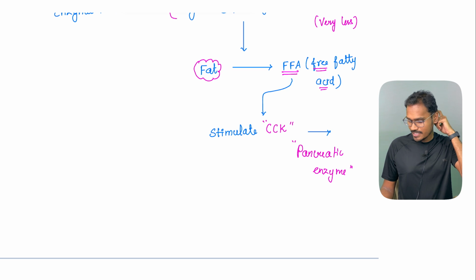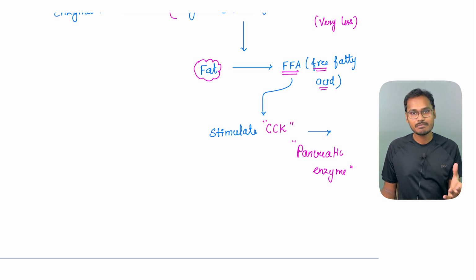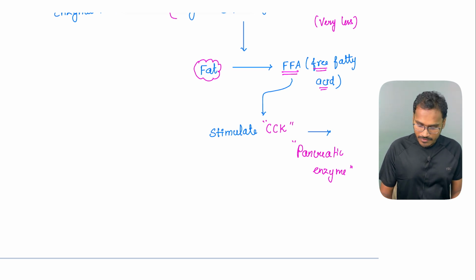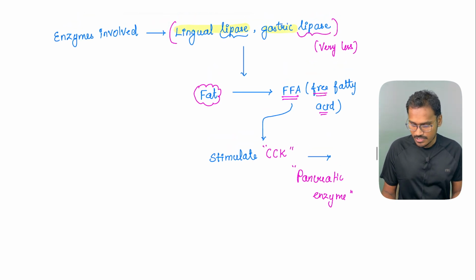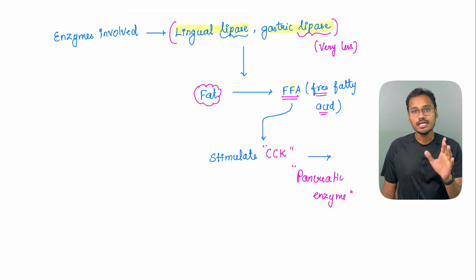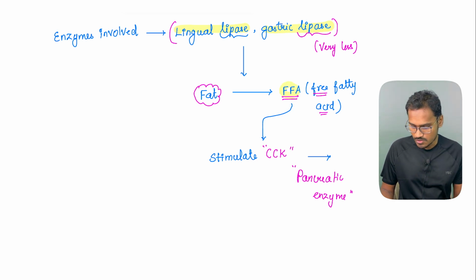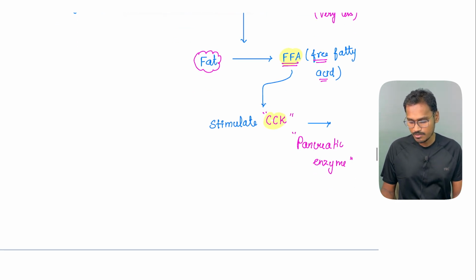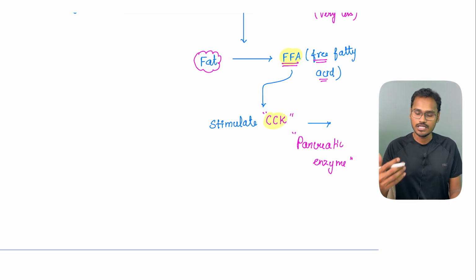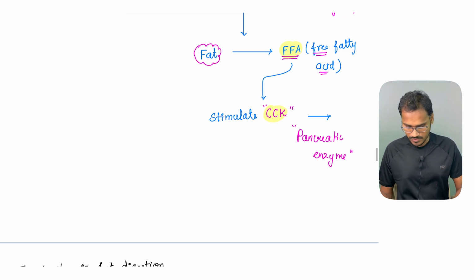Now when pancreatic enzyme secretion happens, the pancreatic lipase is going to come and do wonders, just like it was doing for carbohydrates as well as proteins. So the primary function of gastric lipase and lingual lipase is not digestion, but giving some free fatty acids to start the chain reaction with the help of cholecystokinin, and finally the pancreatic enzymes will come. Pancreatic lipase can do a lot of digestion of the lipids.